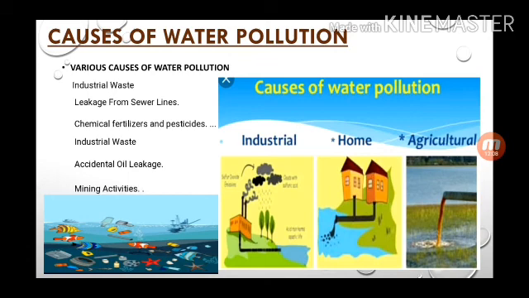And last one is mining activity. Mining activity also produces many poisonous gases.